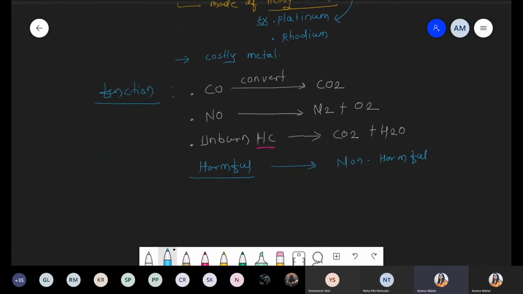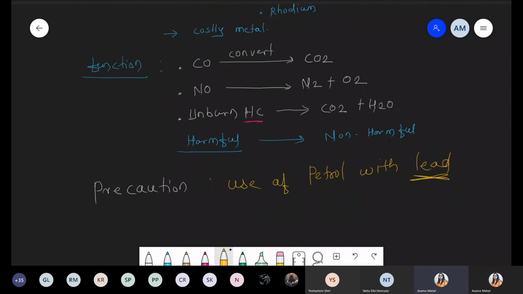The next point is one note, one precaution when you are using this type of instrument. The precaution is the use of petrol without lead.